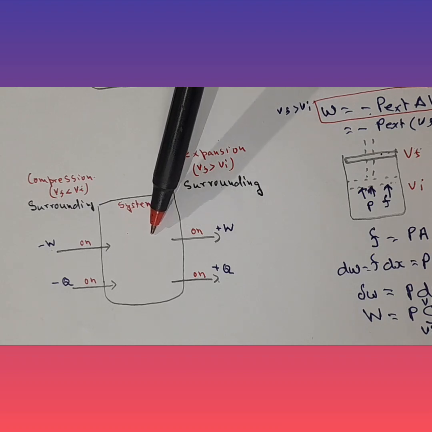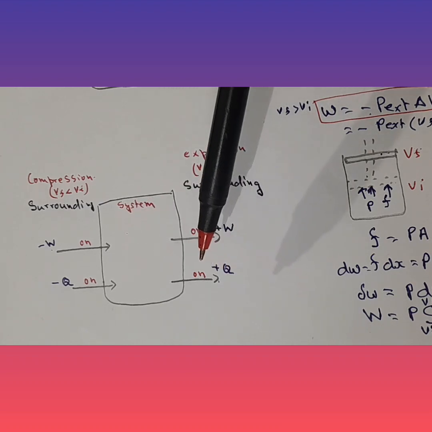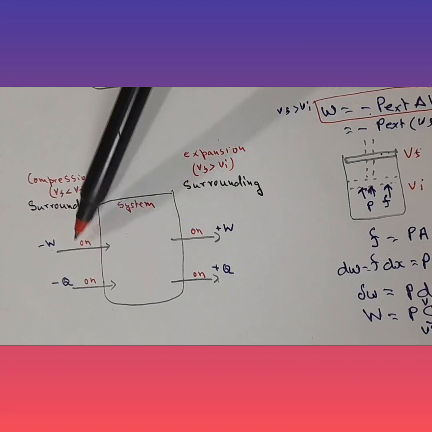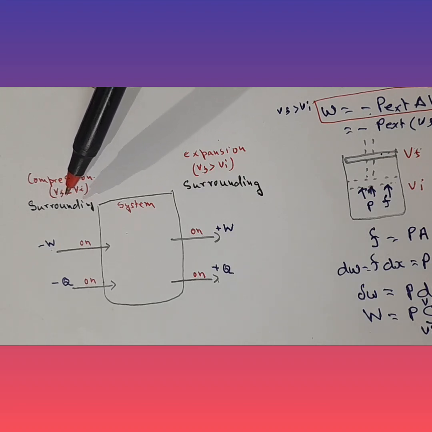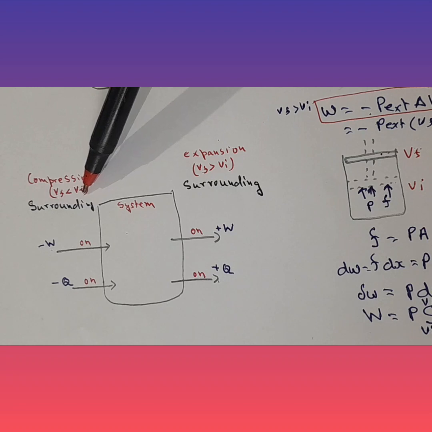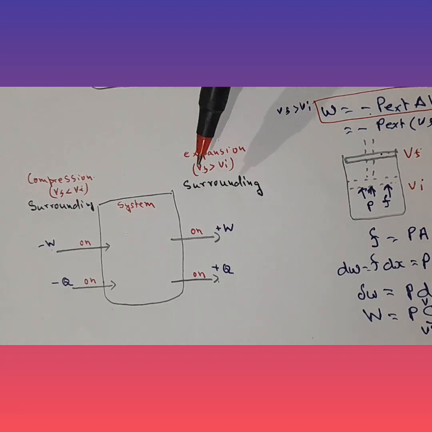Whenever the system is providing heat to the surroundings, it is positive. So these are the things for compression, where volume final is smaller than volume initial, whereas in case of expansion, volume final is greater than volume initial.